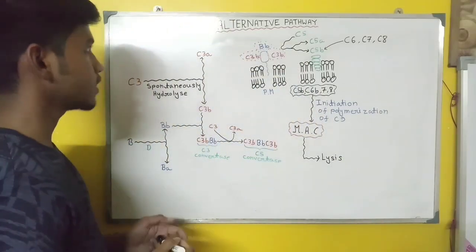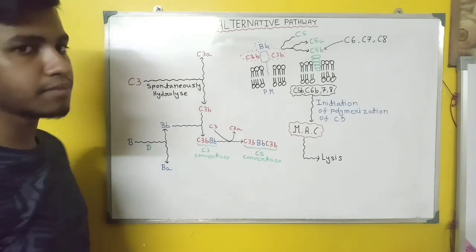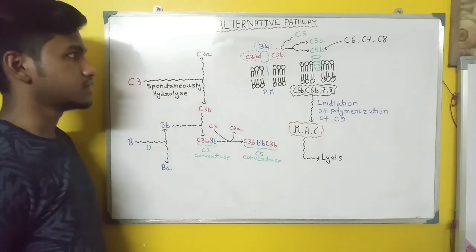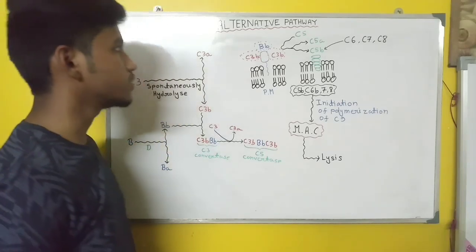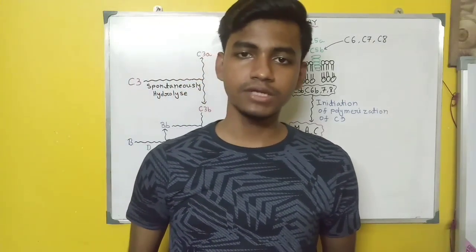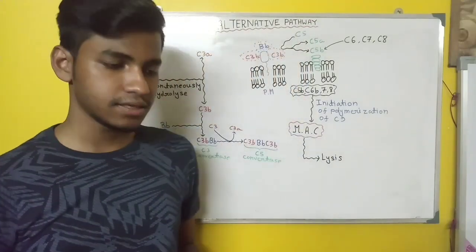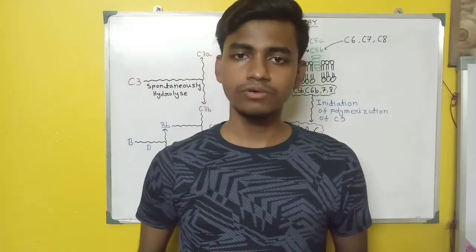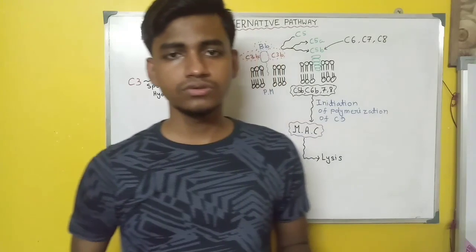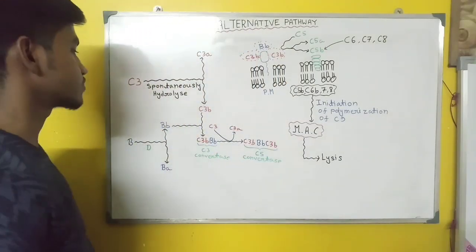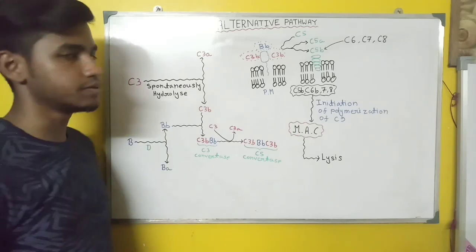So this is how the alternative pathway of the complement system works. From the beginning again, the alternative pathway is an antigen-antibody independent pathway. In the classical pathway, you know that to initiate it you need to form the antigen-antibody complex. But in the alternative pathway, you don't need the antigen-antibody complex, because the whole cascade of reactions starts from the C3 complement protein.